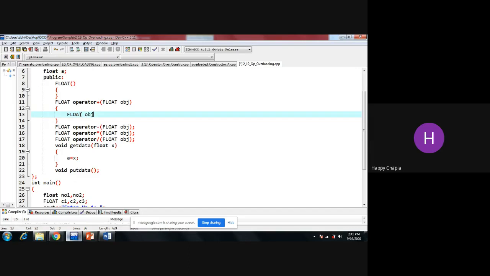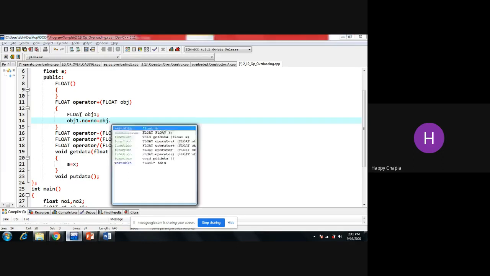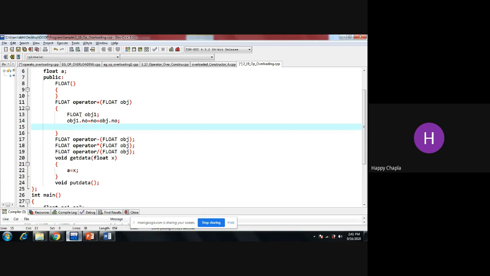Float obj1. Okay, so whatever the value obj1 dot number is, what they can do is c1 dot number plus obj dot number. Return obj1. Correct? Yes, Suman?